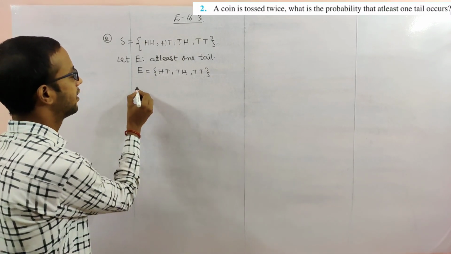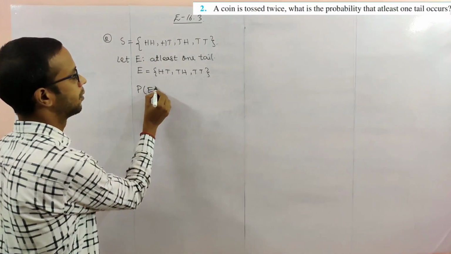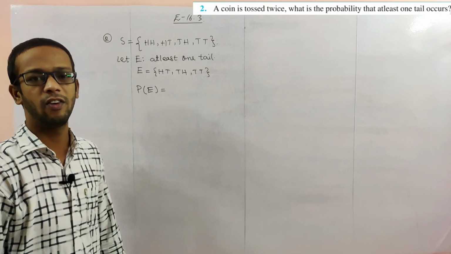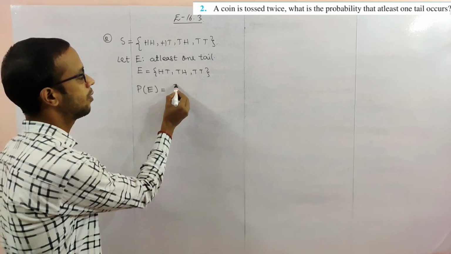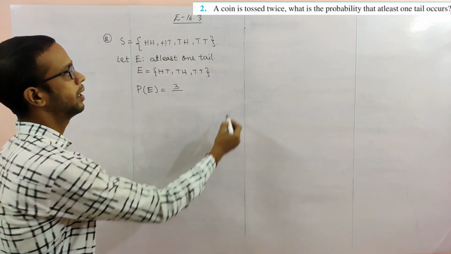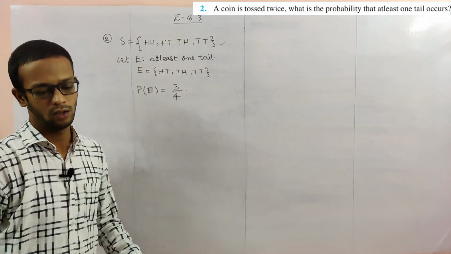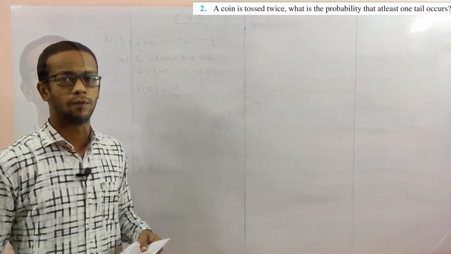Now we have to find the probability of E. Probability of E is nothing but favorable for E divided by total outcomes. Favorable outcomes for event E, how many are there? 3. Total number of outcomes is 4. So 3 by 4 is the answer.